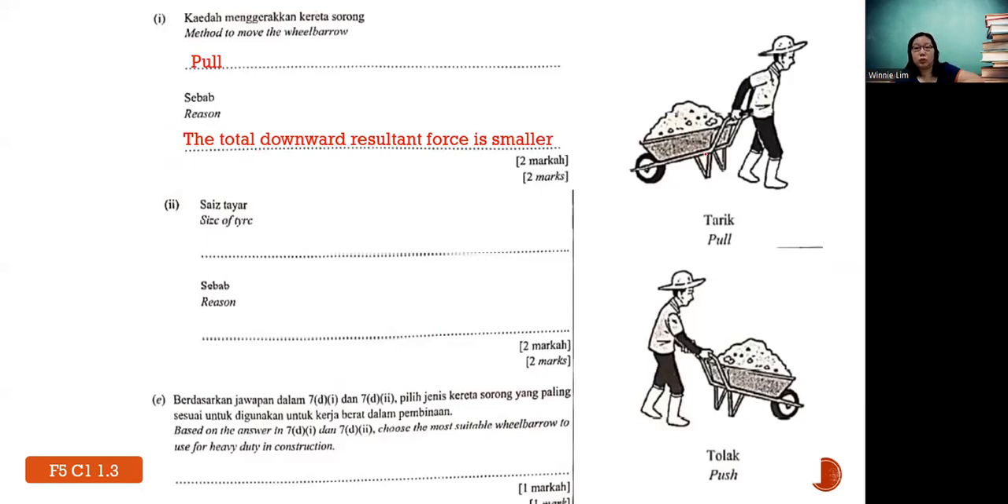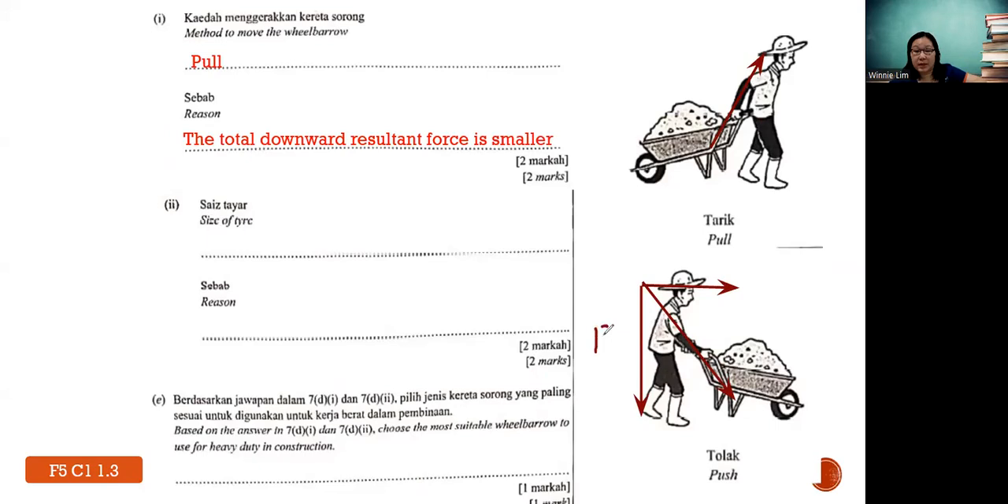So now I show you both diagrams over here. Notice, when you are pulling your wheelbarrow, that means your arrowhead is going up. When you are pushing, then it's going down. So generally, you can resolve your force into two components, Fy and also Fx, okay?